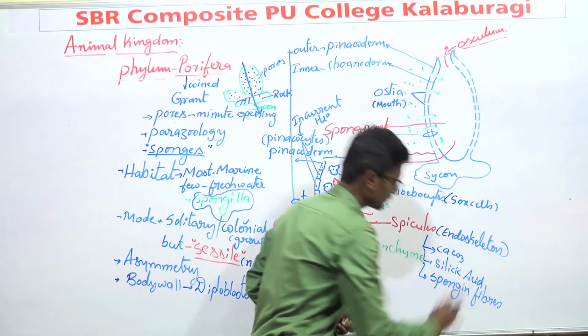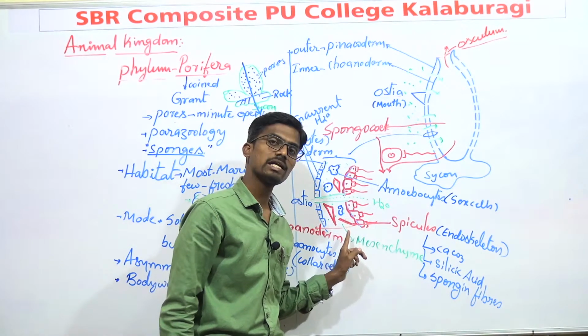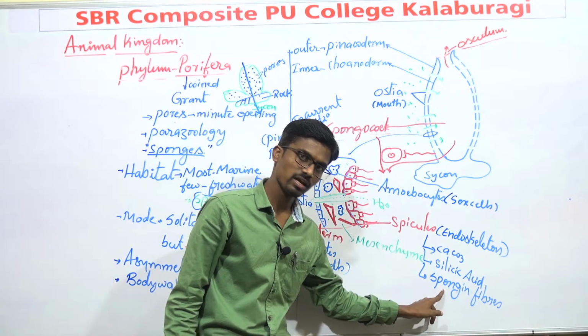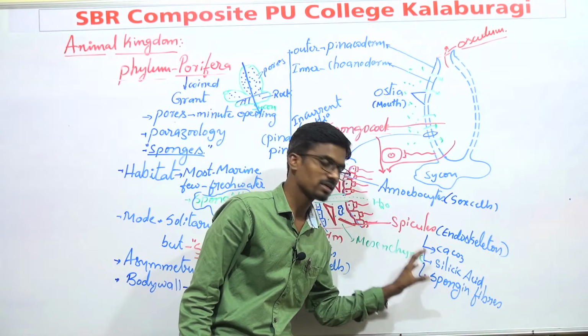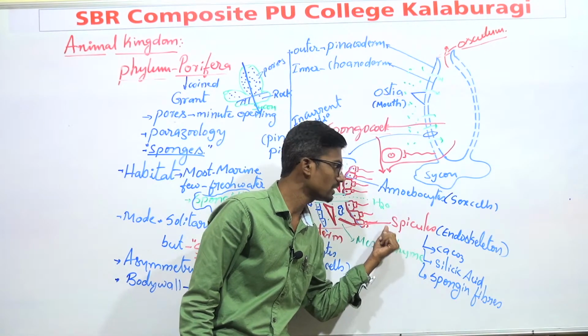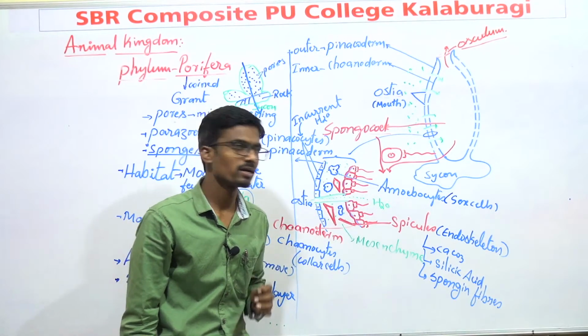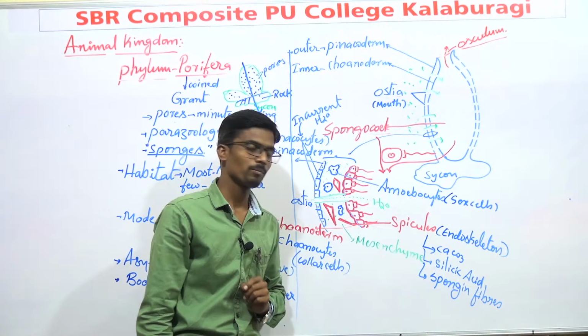fibers. In the NCERT textbook, the endoskeleton of phylum Porifera is given as spongin fibers. Actually, it also consists of spicules. These are the different substances present in the skeleton. Generally, it helps in protection from predators. And this is also mainly found in the mesenchyme.